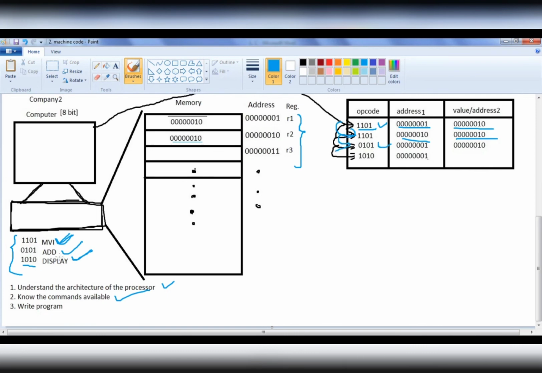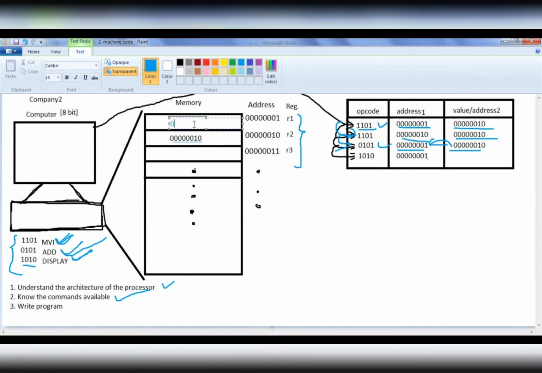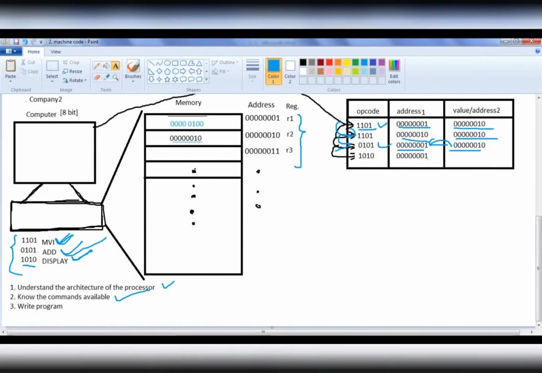For this computer, 0101 indicates the add command. We are telling add the value at this address and this address, and put the value in this address, that is the result. The computer performs the addition operation and then puts the result in the specified address, that is 00000100.